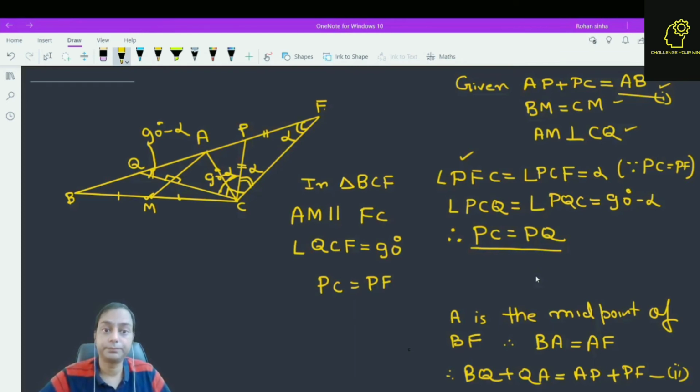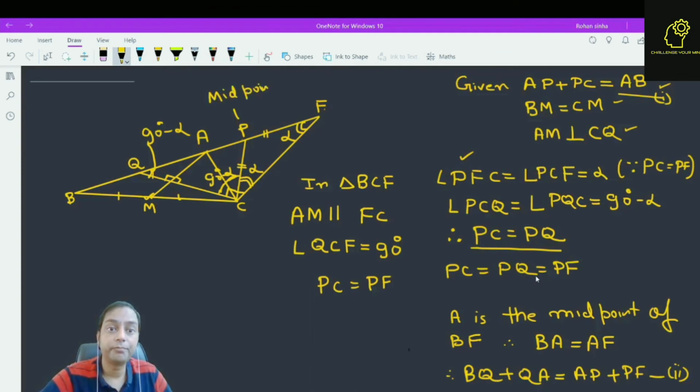This means PC is equal to PQ is equal to PF. So what conclusion can we draw? P is the midpoint of QF.